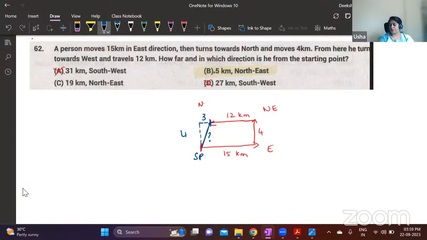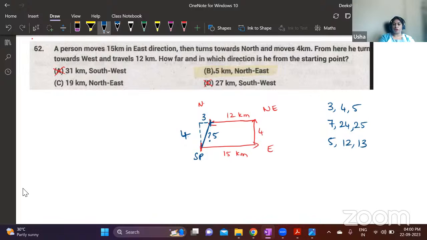Correct, yes, Pythagorean triplets we need to use. So this is 3 and 4 and this is 5. Note down certain Pythagorean triplets: 3, 4, 5. And then 7, 8, no, 49 plus 64 doesn't work. It is 7, 24 and 25 that are Pythagorean triplets. 5, 12, 13 are Pythagorean triplets. In these, the greatest side is going to be the hypotenuse, and these two are the other two sides.